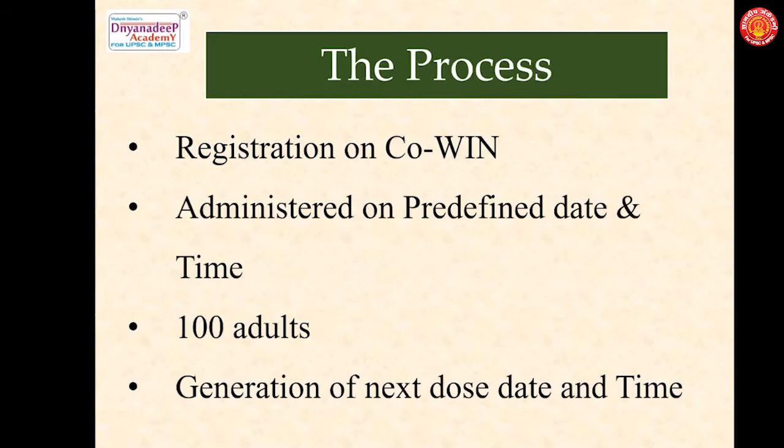Now, let's see how the entire process would be carried out. At the first stage, the high-risk groups will be prioritized and identified. They first have to register with their details on the COVID IT platform. The COVID vaccine will be administered to 100 adults at each designated site on a predefined date and time. Prior to administration, the bona fides of the registered adults are to be determined, tested, and verified. The IT platform has to generate the date and time when the next dose is to be given. And that is about the process.